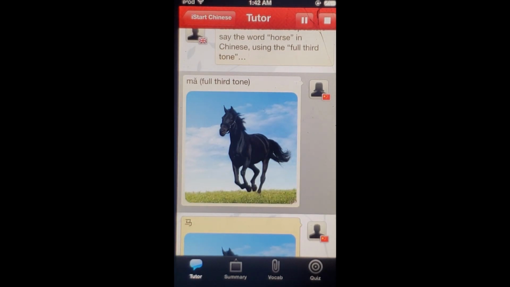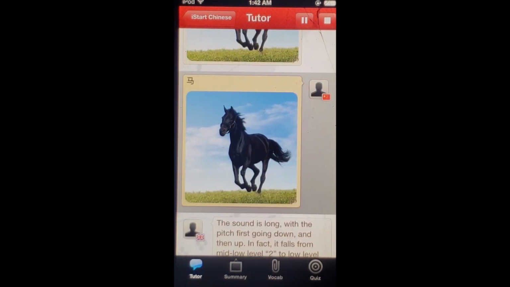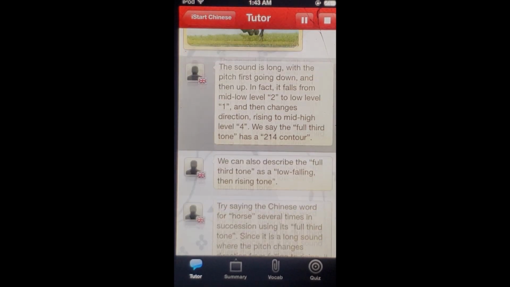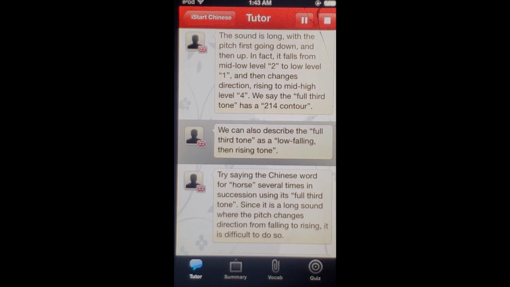马. Ma. The sound is long, with the pitch first going down and then up. In fact, it falls from mid-low level 2 to low level 1 and then changes direction, rising to mid-high level 4. We say the full third tone has a 2-1-4 contour. We can also describe the full third tone as a low-falling, then rising tone.